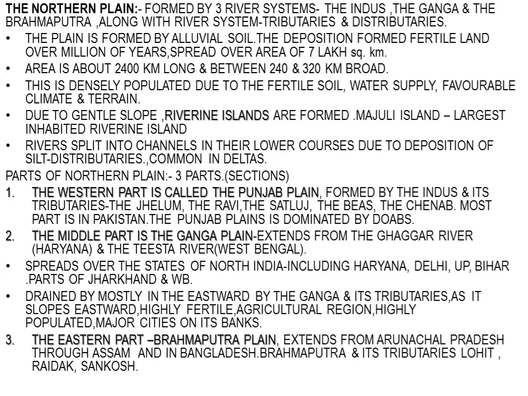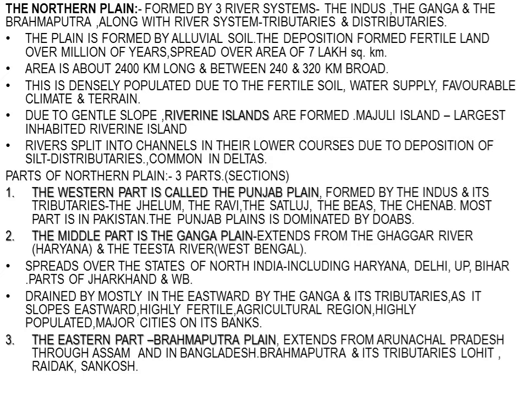Again we are moving from west: the Indus, then Ganga, and then the Brahmaputra river and their systems, that is tributaries and distributaries. The northern plains are formed by alluvial soil that was deposited in the vast basin area at the foothills of the Himalayas. That means the lower part. Slowly and steadily the formation of the northern plains was being made.